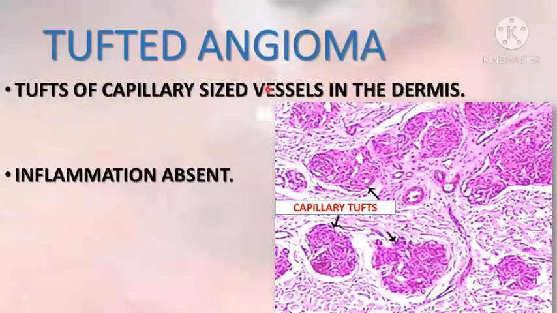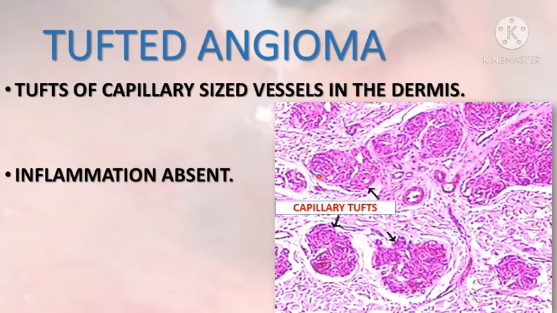Tufted angioma is a rare, benign, acquired vascular tumor. Tufts of capillary sized vessels will be seen in the dermis without any inflammation. You can see here multiple irregularly distributed vascular tufts and lobules within the dermis and it may extend into subcutis.